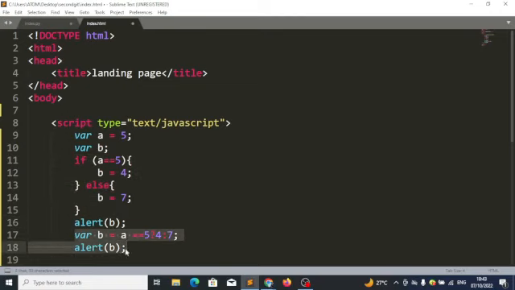But I don't know, which one do you find easier to read and understand? Maybe as a newbie, let's assume you are new to JavaScript now and someone wants to explain this. Which one do you find easier? Is it this or this? The first one. Yes, the first one. This looks easier to understand than this.